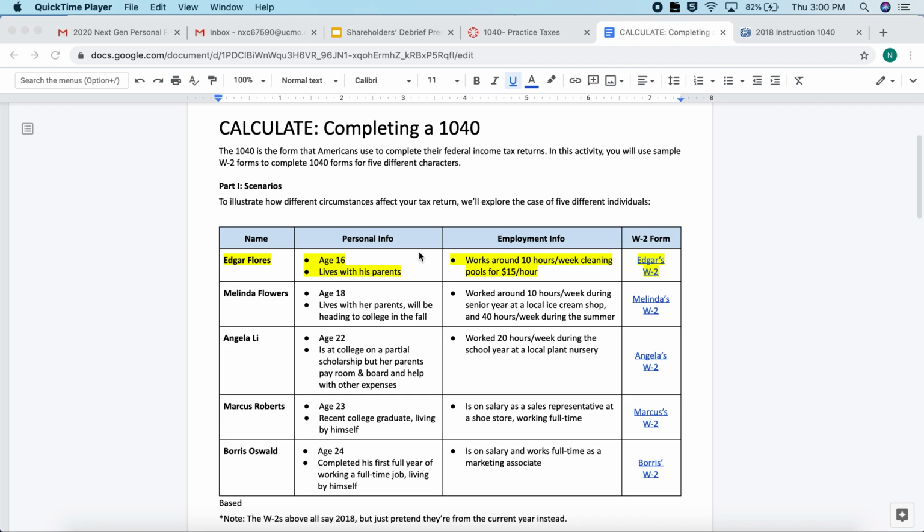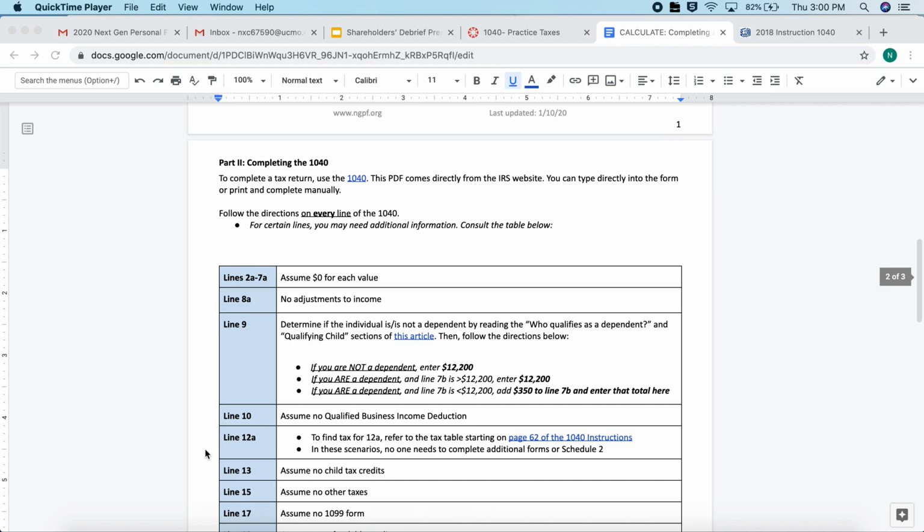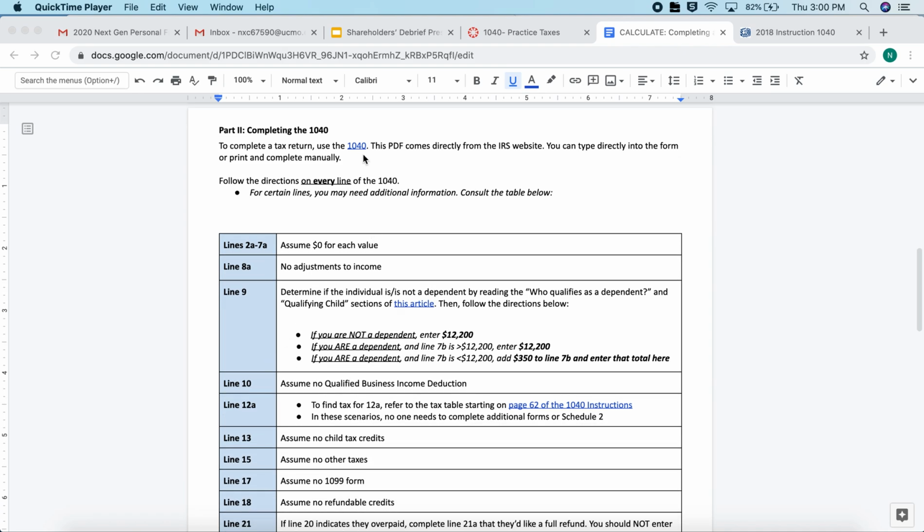It'll open in a new tab, and read over their personal information. So for us, Edgar is 16. He lives with his parents. He works 10 hours a week, and he makes $15 an hour. Once we do that, we can go down to part 2. We're going to open up this 1040 tax form.